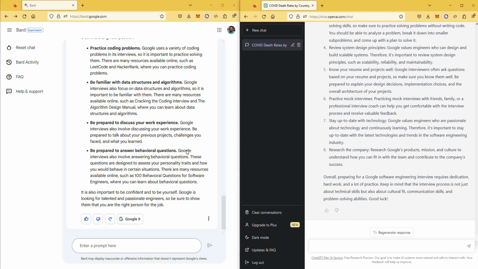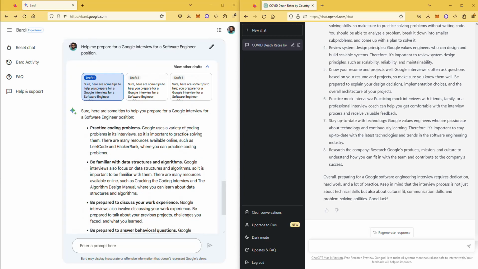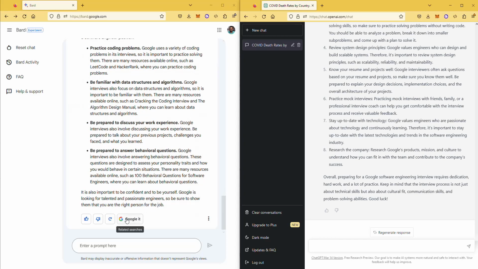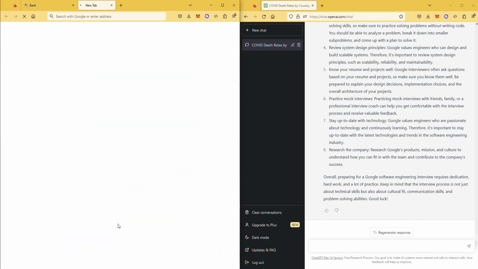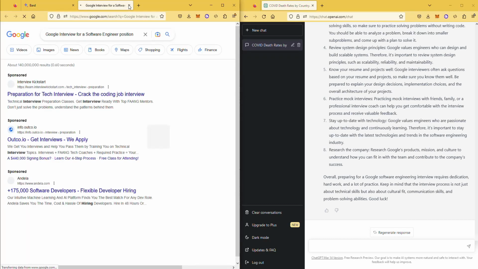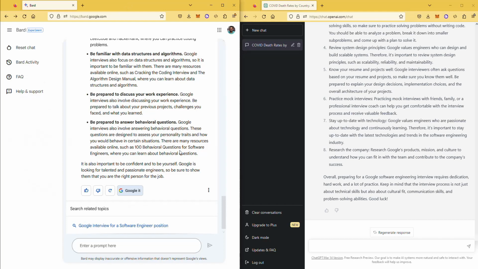I could go either way, I don't have a preference on this one. I think both of them did a good job, and you can even Google it and get a lot of good answers as well. So good for both of them.